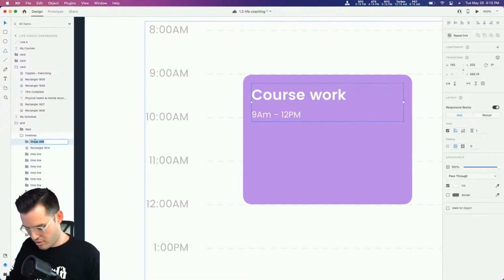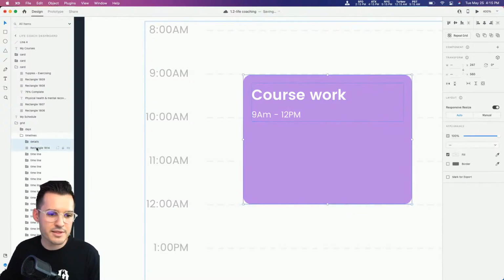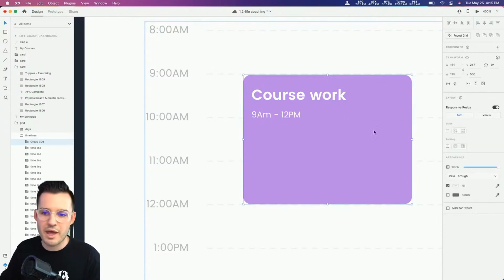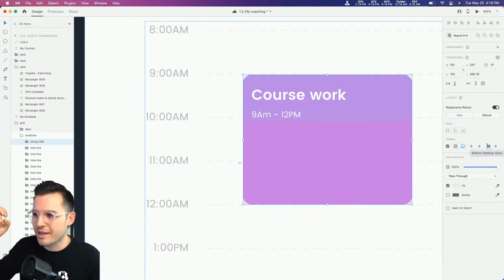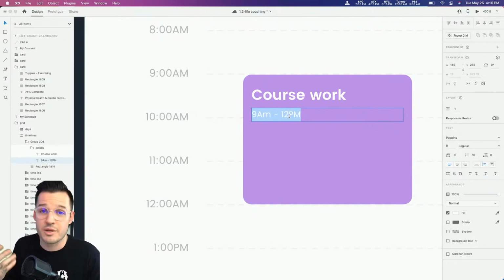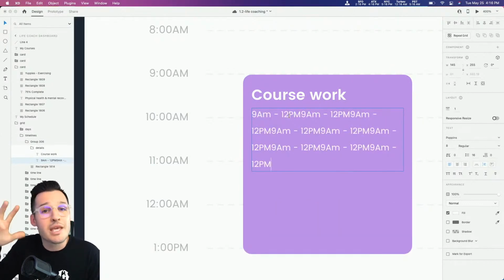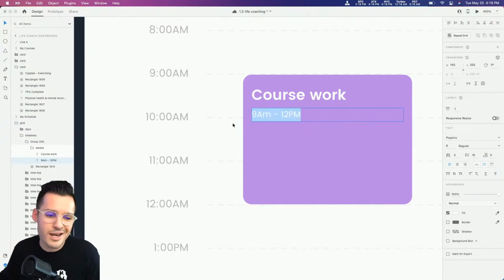We have our details. And why don't we grab the card that's beneath it, group that whole thing together, and turn on padding. Now with padding, we can actually manipulate the amount of time using the padding if you wanted to. But what's really cool is if later on you wanted to fill this with a bunch more stuff, it's going to keep that consistent padding, which is kind of nice.